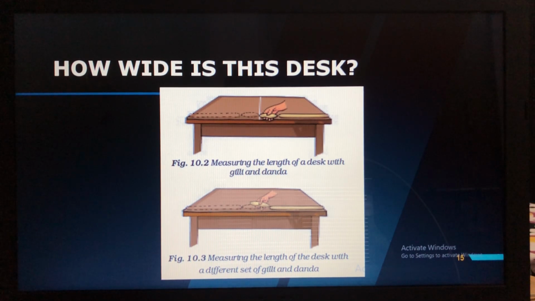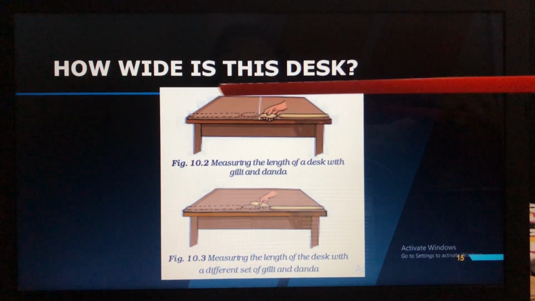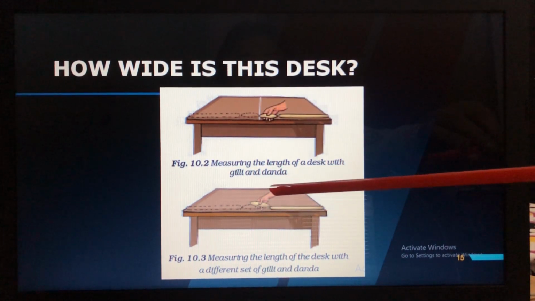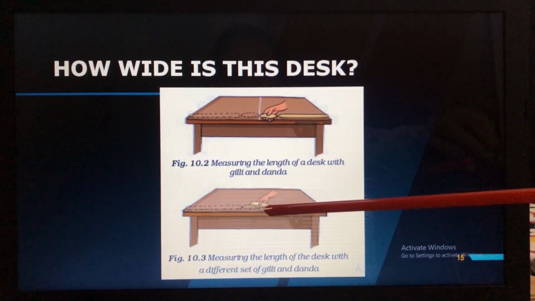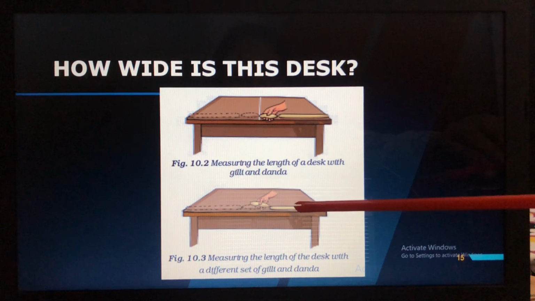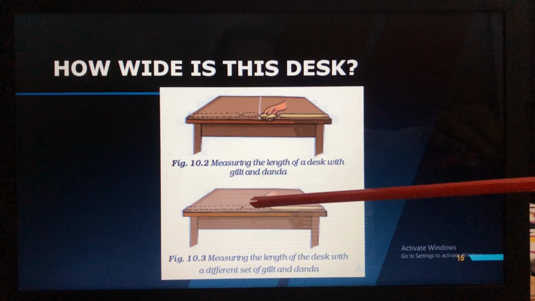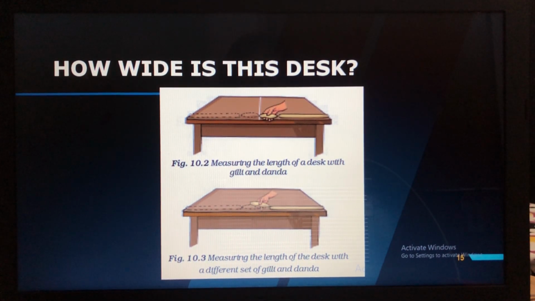Now measure with the new set of gilli and danda. Now with the new set we'll measure the desk. The desk length seems to be about 2 danda lengths and 1 gilli length with a small length still left over. So what we measured in the first one was two gillis, two dandas. Next, we forgot, or that line was wiped away, and that gilli and danda was lost. So now again after a few days when you are measuring, what happens? It will be two dandas and only one gilli, and some more space will be left out.